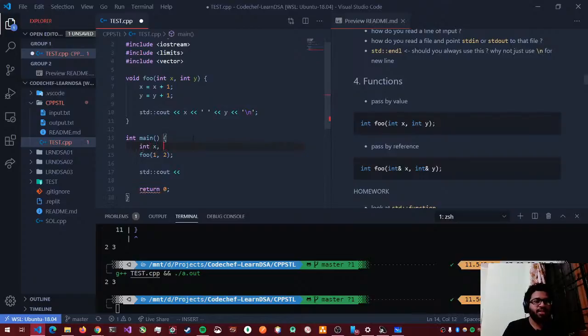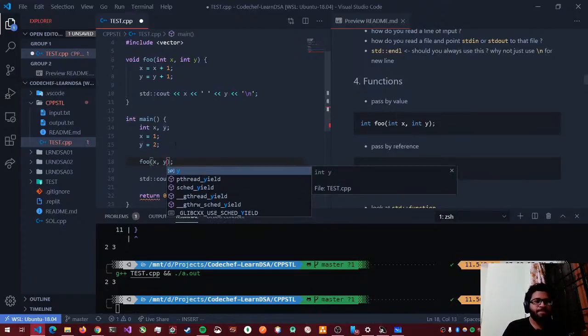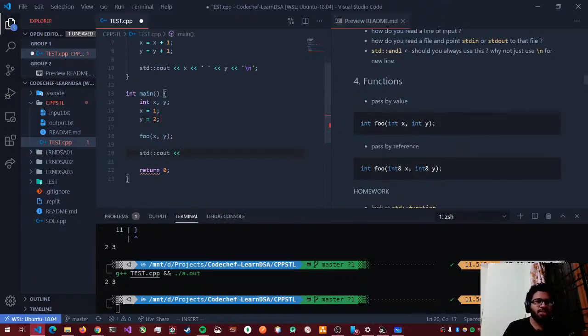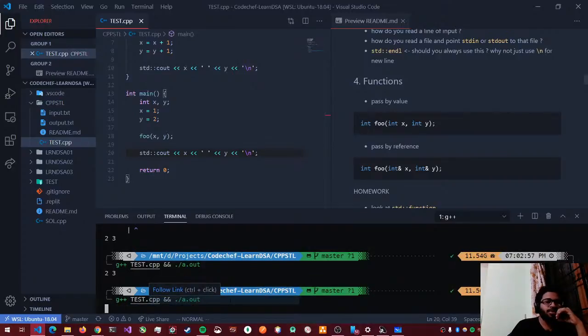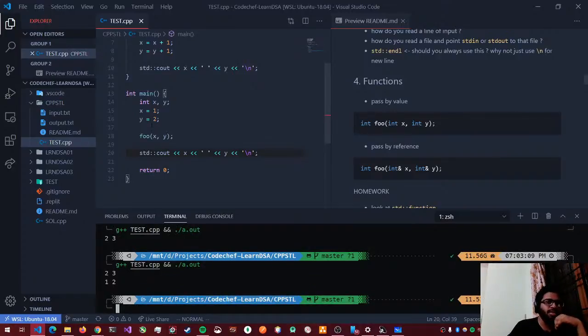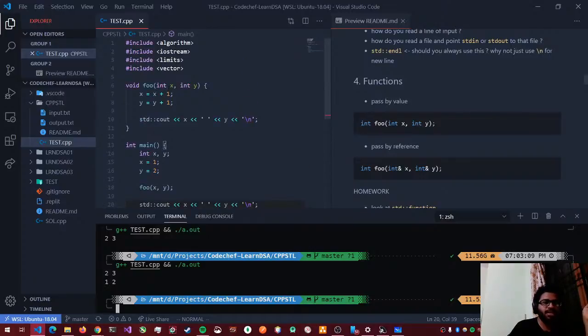let's say I have an integer x comma y, x is equal to 1, y is equal to 2, and I call foo of x comma y. And after the calling of the function, I'll just print x and y. So now what are we expecting? 2, 3, and the x, y values are not changed. It's 1 comma 2. Let's say instead of int x, I did something like this.